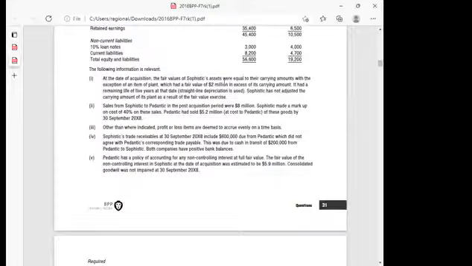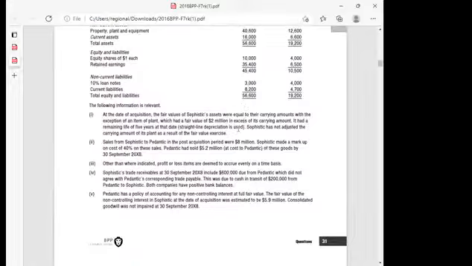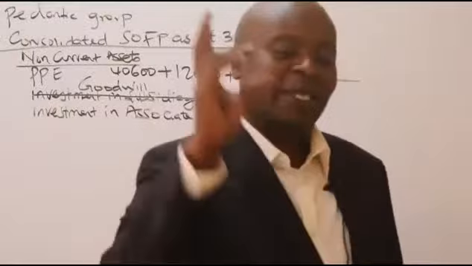Fair valuation is the same as your revaluation. To their carrying amount, with the exception of an item of land, which had a fair value of $2,000 in excess of its carrying amount. Why am I calling this 2,000? It's because my statements here are given in terms of thousands. So for compatibility, I must keep on chopping the 3 zeros. So instead of saying 2 million, I'm saying 2,000 there. Any additional information that you're given here, of course, that 2,000 has not been factored into the financial statements given up there.